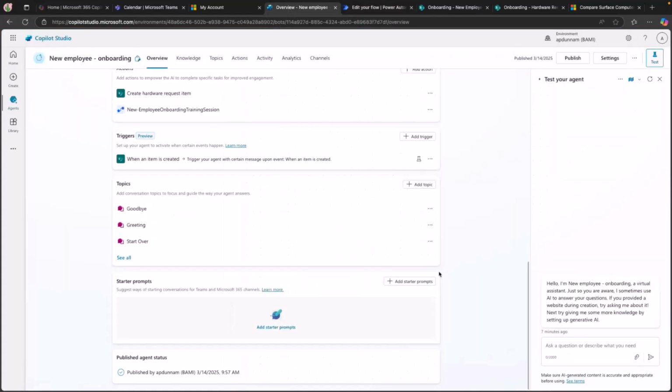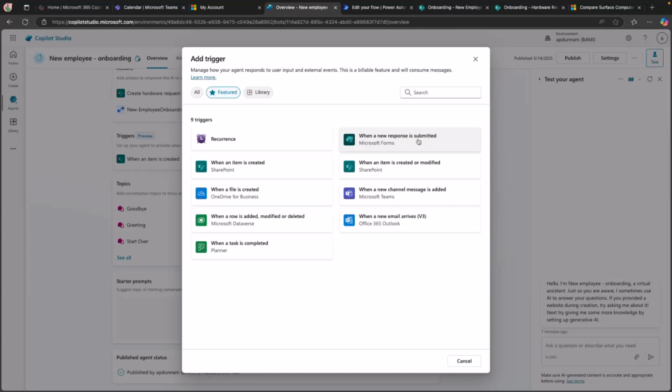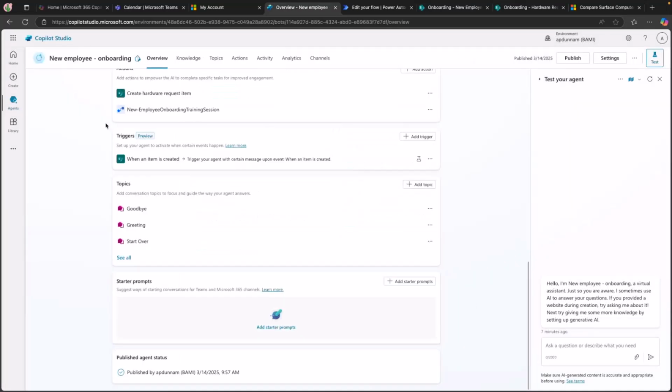And depending on what your process is, we can have multiple triggers in a single agent too, which is something that we couldn't do with a flow alone, right? So if we wanted to, as part of the process, have the when a new item is created be the initial kickoff, but then maybe we want to have another trigger for when these events are scheduled that gives a confirmation to the staff that everything has been done for that employee. That could be another trigger that we add just by going through this process again and configuring that. So this right here is really the secret sauce to making it autonomous.